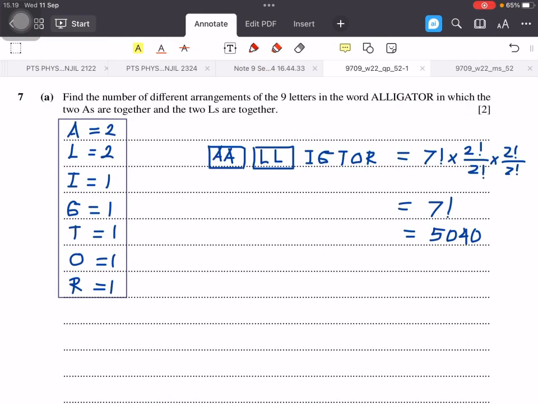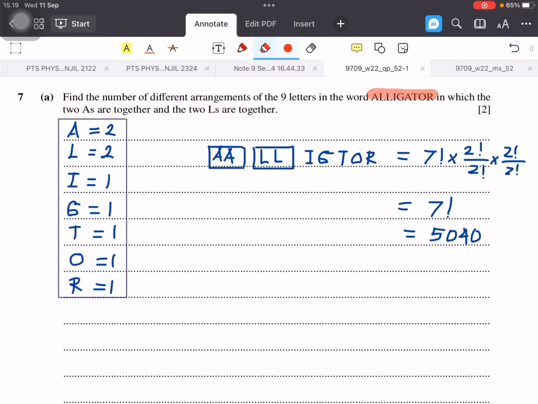So this is the last question on this paper, question 7. Part A. Find the number of different arrangements of the 9 letters in the word alligator, in which the 2 A's are together and the 2 L's are together.